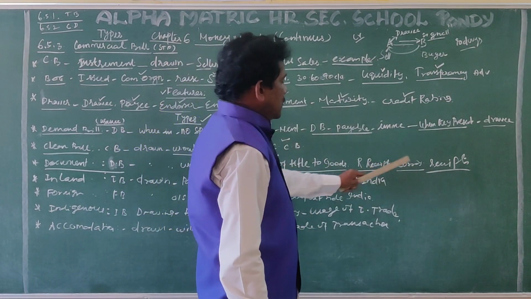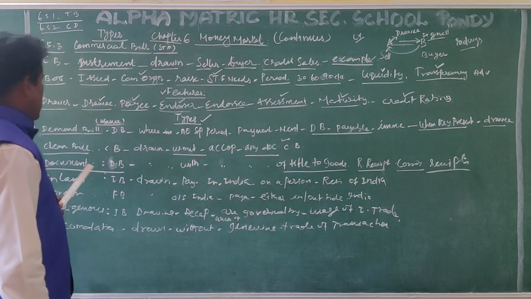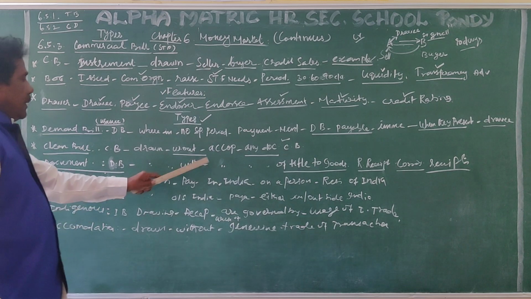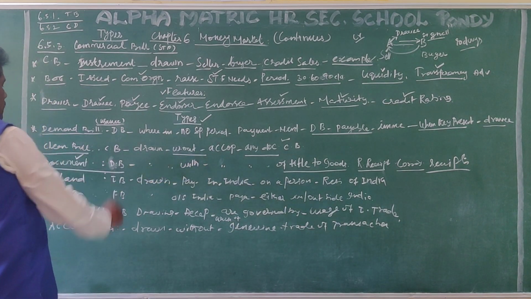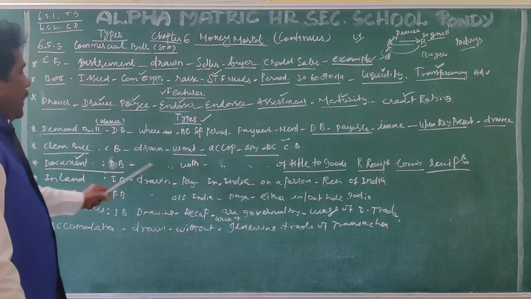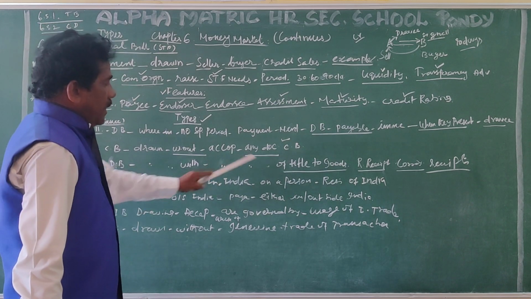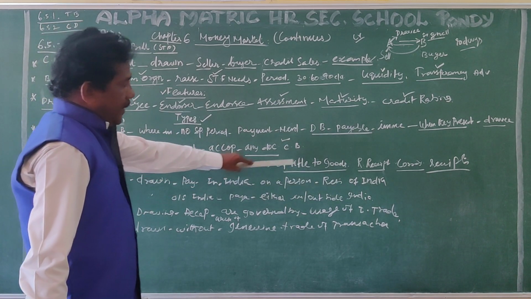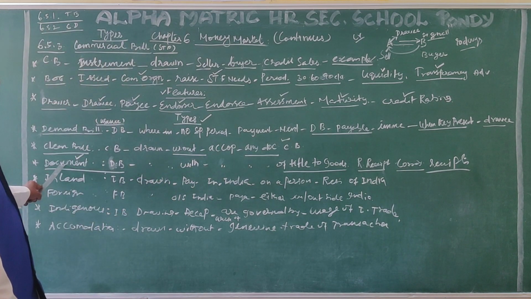These documents of title to goods are enclosed with the commercial bill, and such a bill is known as a document bill. I repeat once again: any bill accompanied by documents of title to goods is called a document bill.